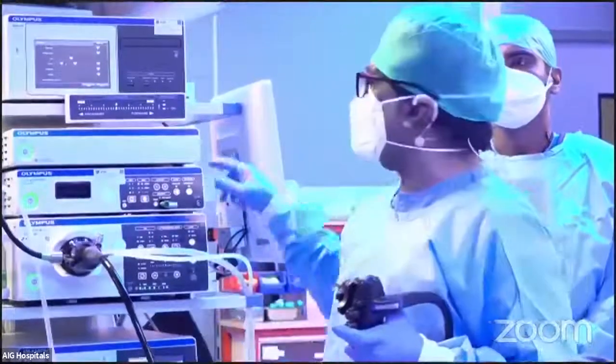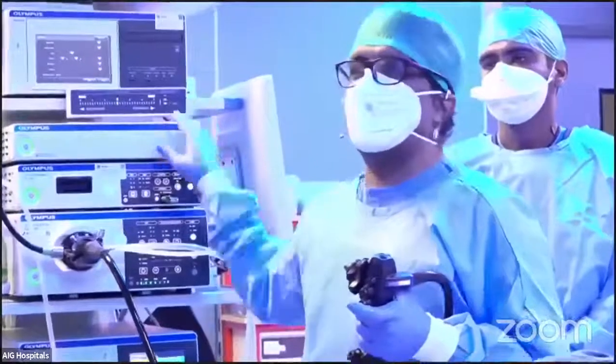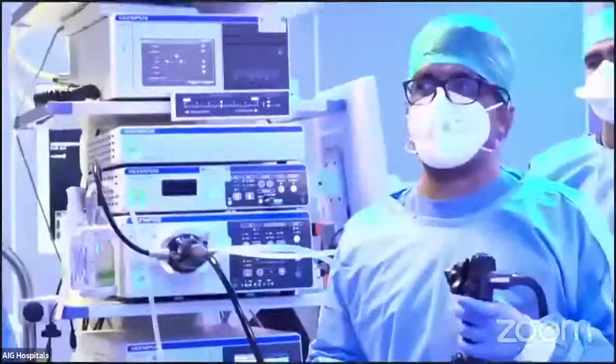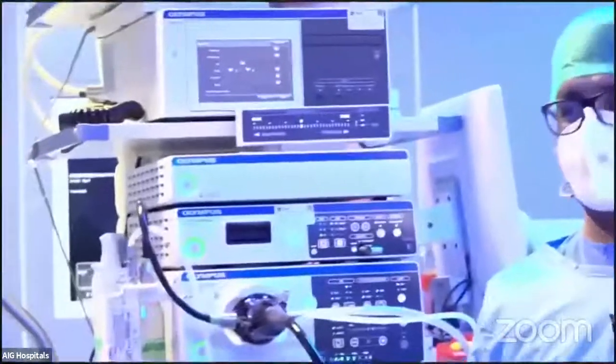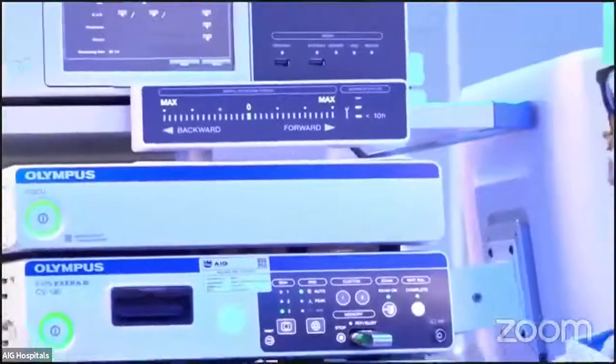But the good thing is that if the resistance rises above the maximum level, the machine stops. That is why sometimes it is difficult to pass through the esophagus or the DJ flexure.